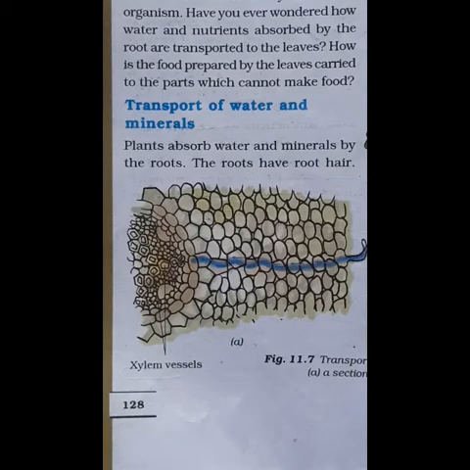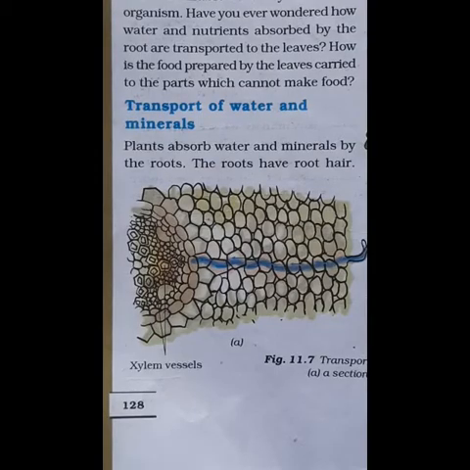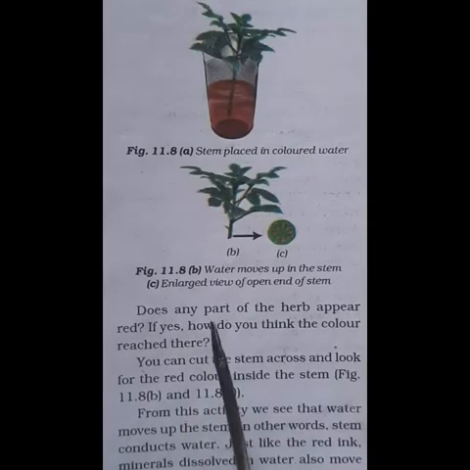Xylem helps in transporting water and nutrients in the plant, whereas phloem will help in transporting the food from the leaves to all the other parts of the plant. Xylem and phloem are the transport tissues present in plants.